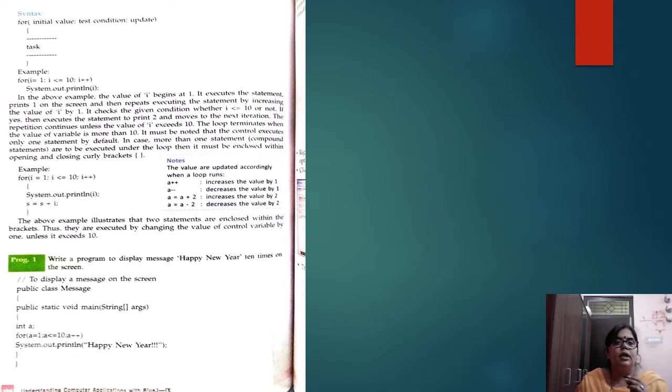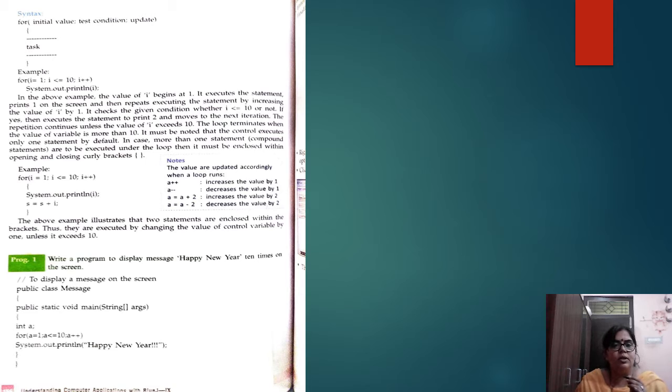See here, initialization means a has been initialized with 1, and the condition is a less than or equal to 10. It will work till 10, so till the condition is true, and it will increase by 1 each time. See here, the example has been given. In the previous PPT I told you about this.